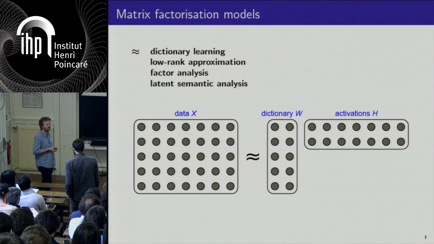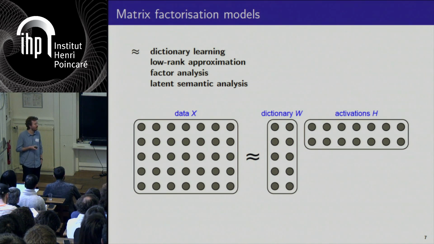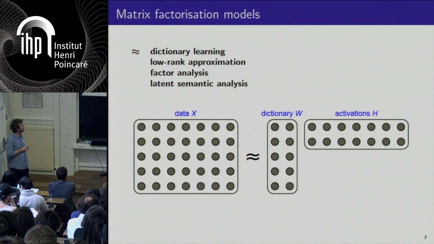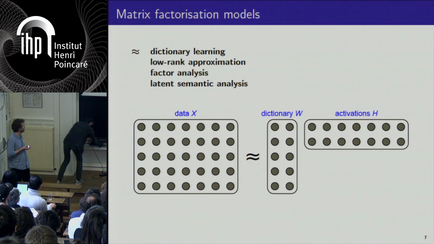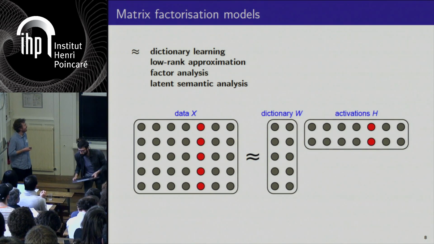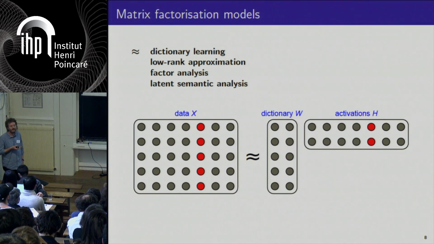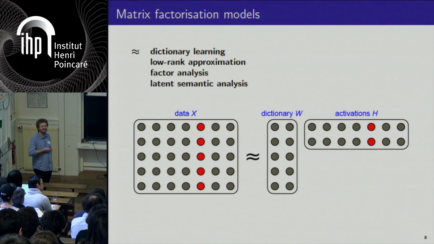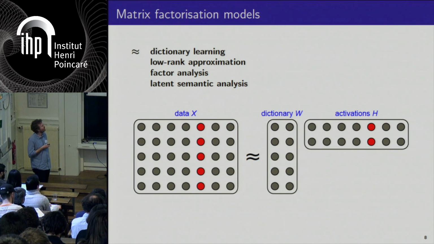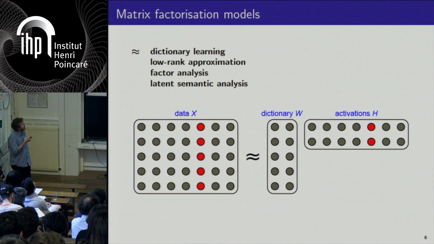And in many cases, processing of such data entails finding a factorization, usually a low-rank approximation of the original data X into the product of two matrices, referred to as dictionary and activations. In this representation, each sample, that is to say a column of X, is approximated as a linear combination of recurring patterns that are extracted from the data into the dictionary, with activation coefficients corresponding to the same column of H.